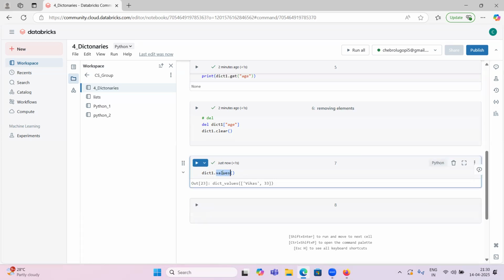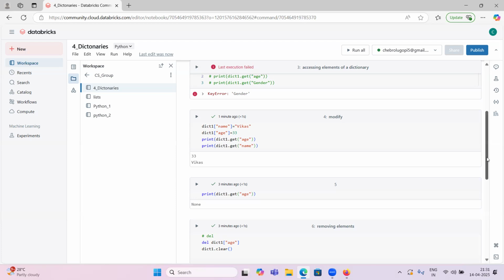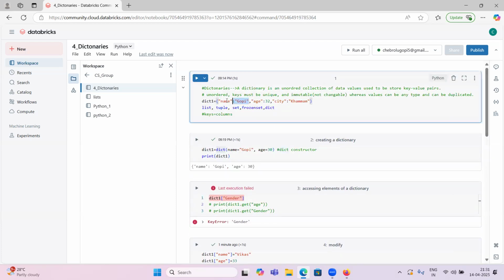If you want to get items, guys, an item is nothing but the key value pair. Here, name colon Vikas: name is the key, value is Vikas. So name colon Vikas is one item. Age colon 33: age is key, value is 33. They are separated by colon. So that is one item, this is one item. Items are separated by commas. So how many commas do we have? Two commas and three items we have.